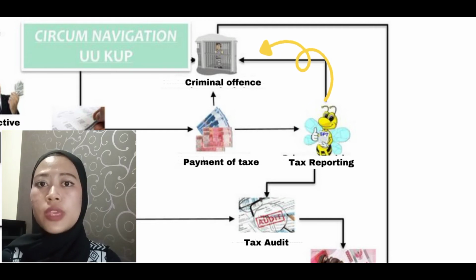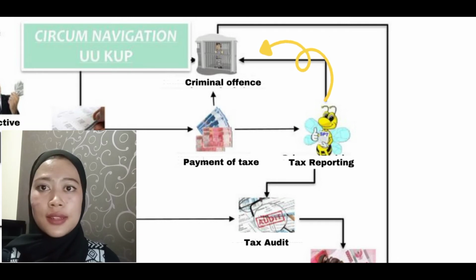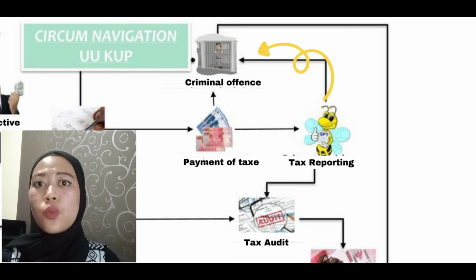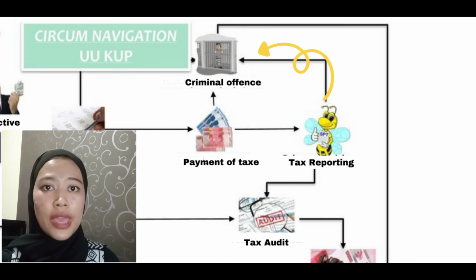Showing fake bookkeeping. Other provisions are described in Article 38, 39, 39A, 40, 41, 41A, 41B, 41C, 43, 43A, 44, 44A, KUP law.